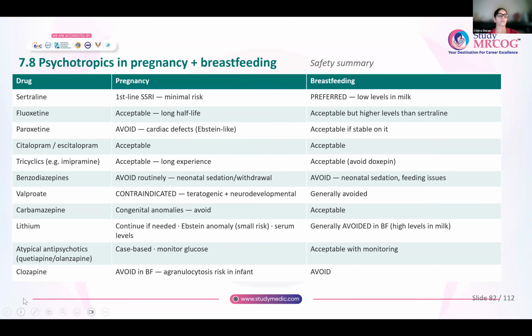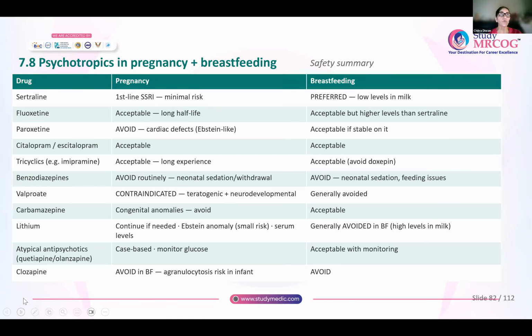Now coming to the drugs or psychotropics, which are preferred in pregnancy and breastfeeding. Sertraline, we saw it is first line, minimal risk. You can give in pregnancy and in breastfeeding. Fluoxetine also, it is acceptable in pregnancy and in breastfeeding. Paroxetine you will avoid because cardiac defects are there, something like an Epstein's anomaly. You will not give in pregnancy. In breastfeeding, you can give if the mother is stable on paroxetine. Then citalopram or escitalopram, they are both acceptable in pregnancy and breastfeeding.